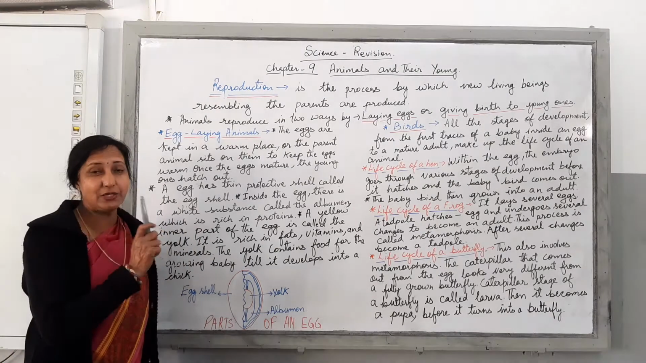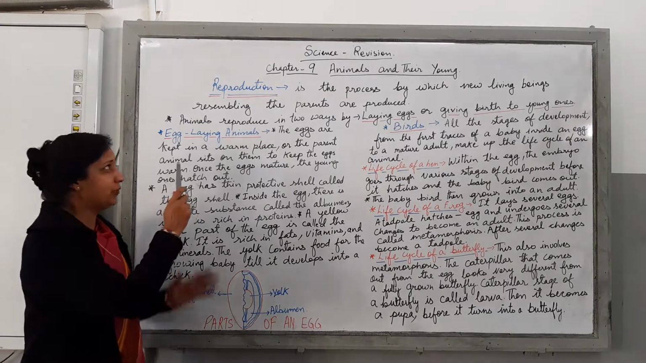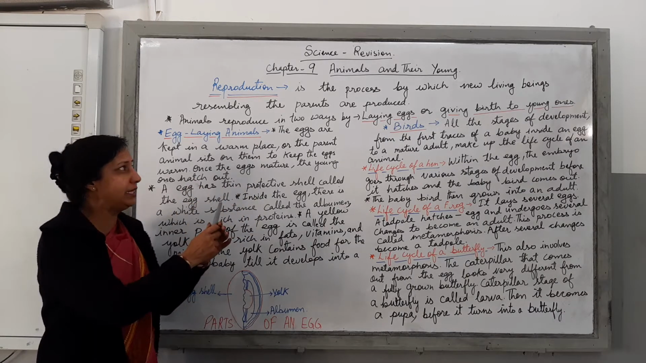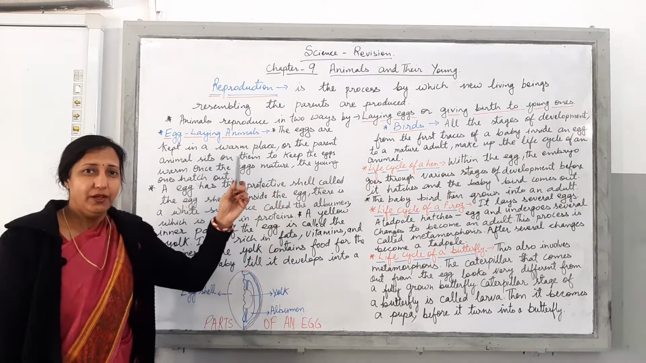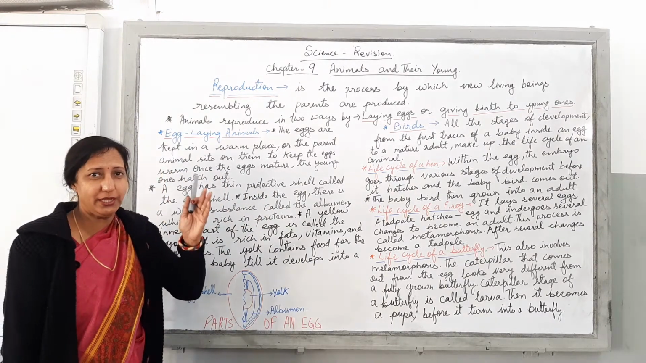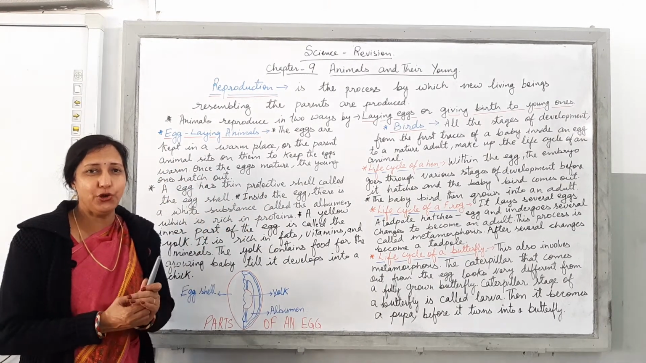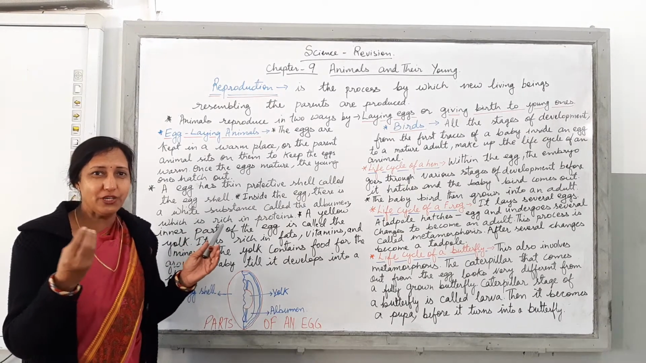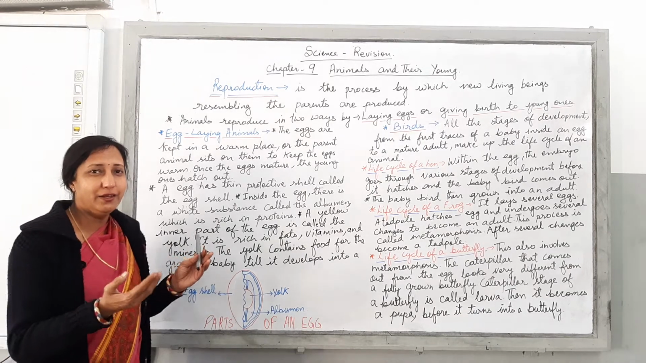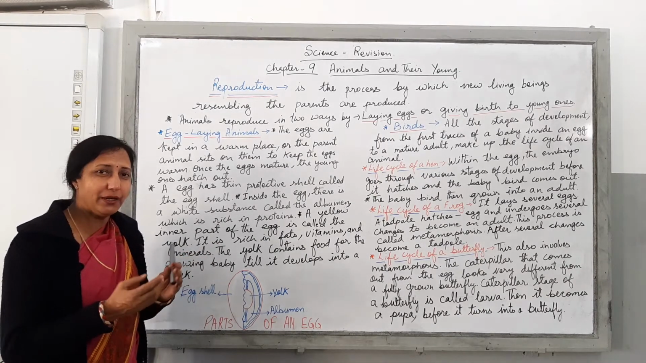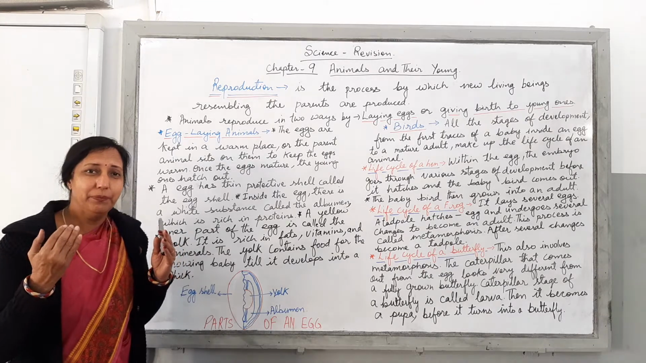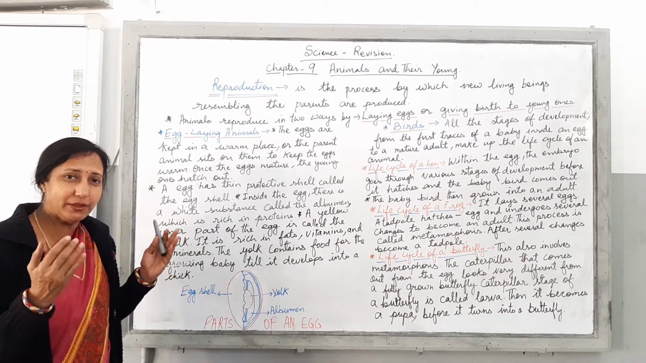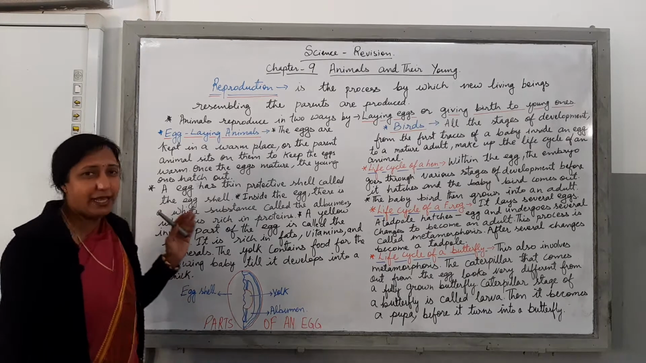Children, first let us revise what is reproduction. Children, reproduction is the process by which new living beings resembling the parents are produced. You must be seeing some animals around your own society, the dogs, the cats, the cows, and you must be observing these animals giving birth to young ones. But some animals are giving birth by laying eggs. What they are doing? They are laying eggs, like the birds.